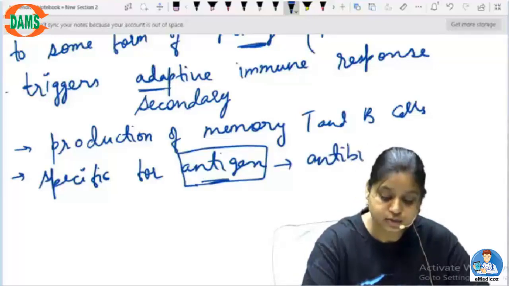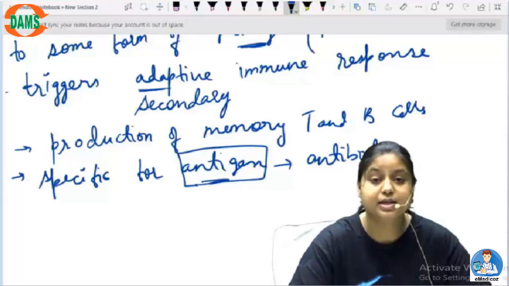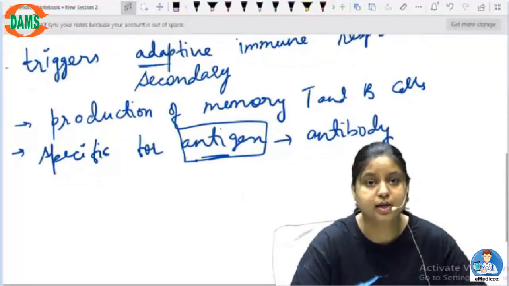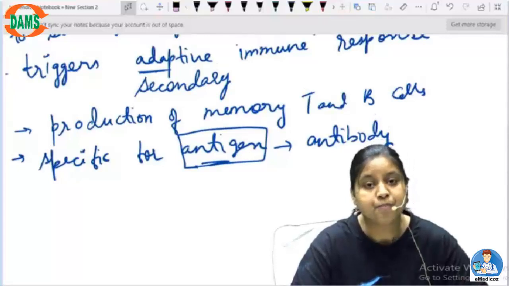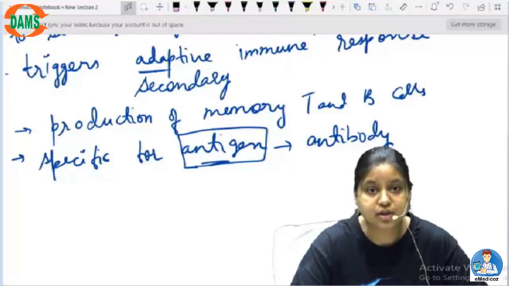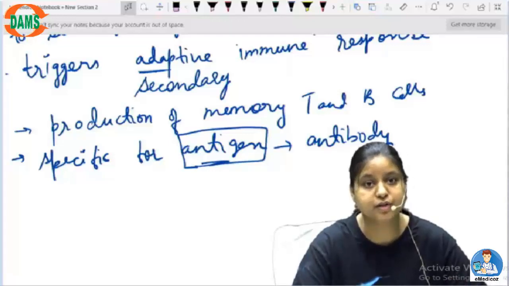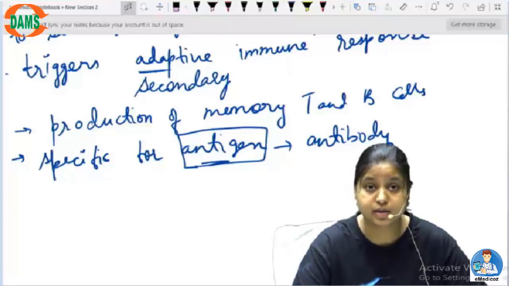Okay, now this antigen is the one against which the body is fighting, and the molecules that are released to kill these antigens can be antibodies, or it can be any kind of other mechanism in order to kill that antigen. It can be natural killer cells, it can be dendritic cells, it can be macrophages, it can be anything which is meant to kill the antigen or just to finish the antigen inside the body.